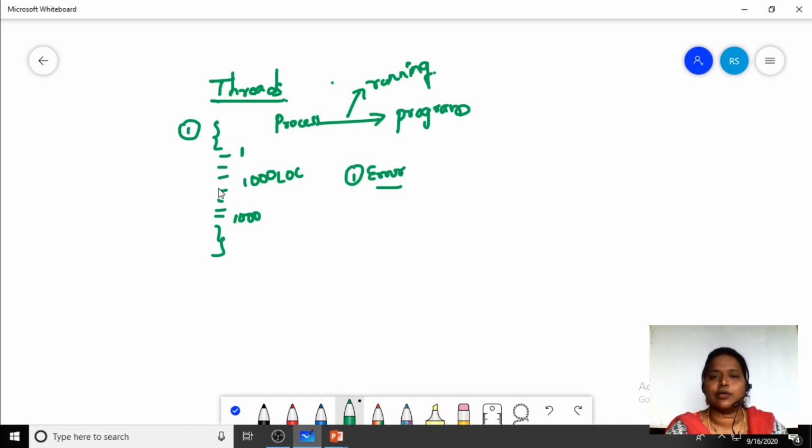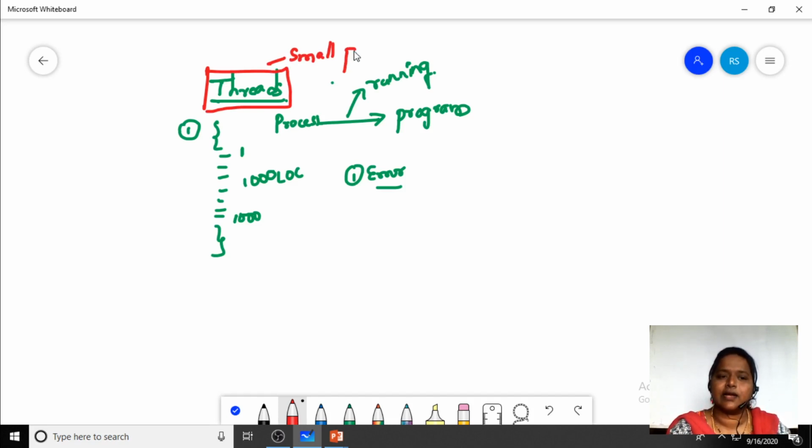So in order to make programming easy, and to have multitasking, we have created a concept called a thread. A thread is nothing but a small part of a program. Here I have said that 1000 lines of code are there.